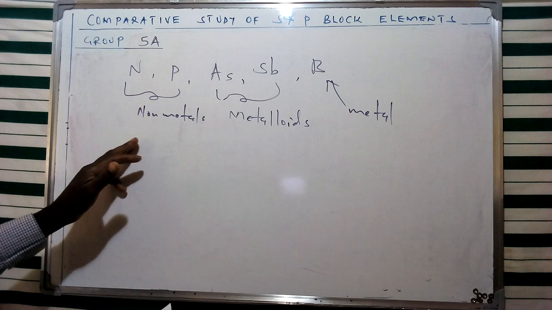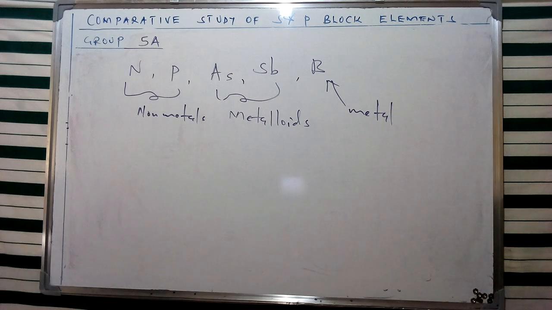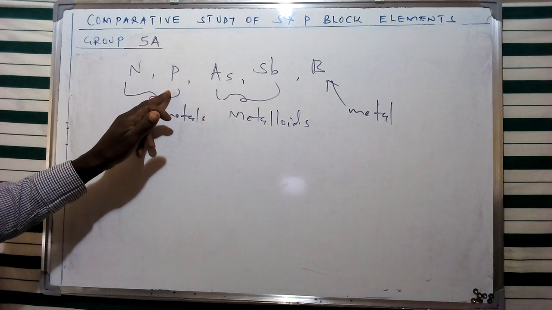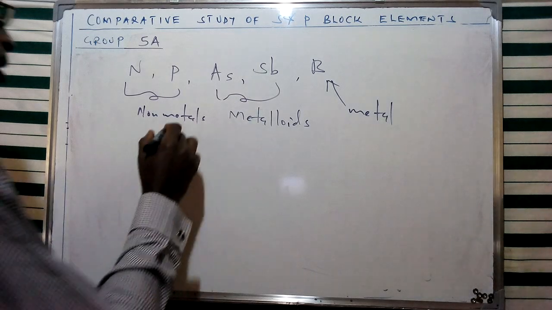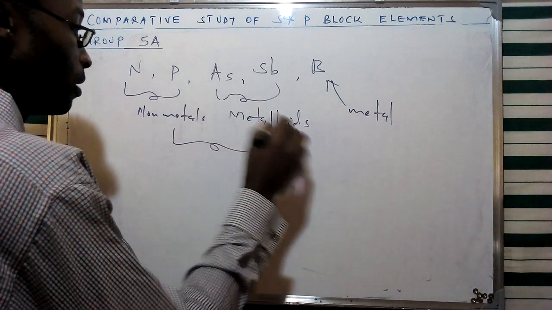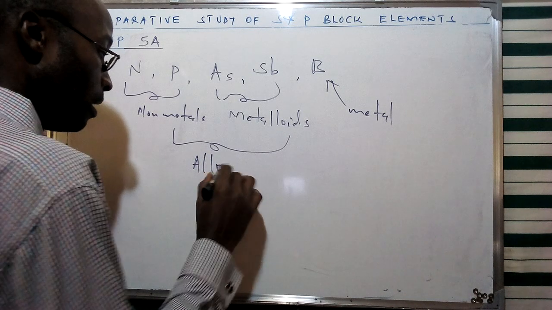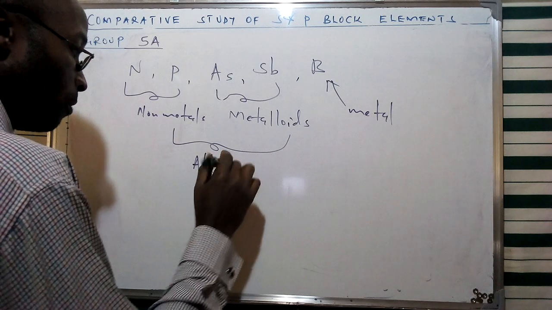Now, arsenic and antimony, as I've said, are metalloids. But phosphorus, antimony, and bismuth display what we call allotropy. I talked about the allotropes of carbon, and these also display the concept of allotropy